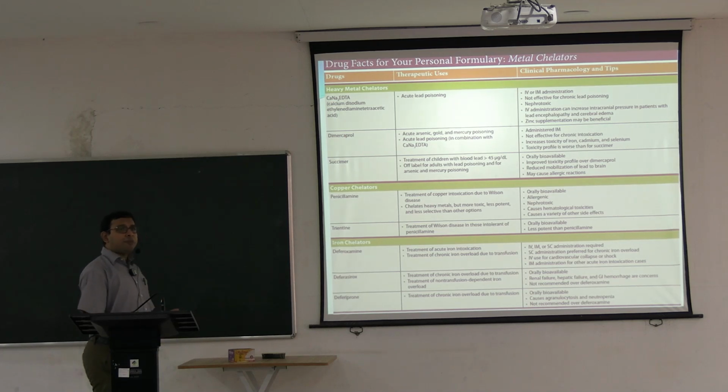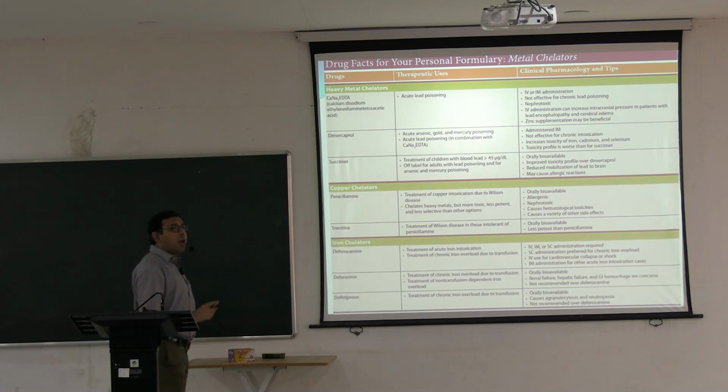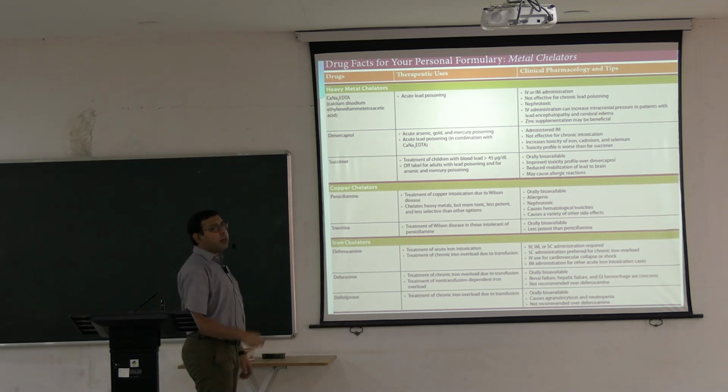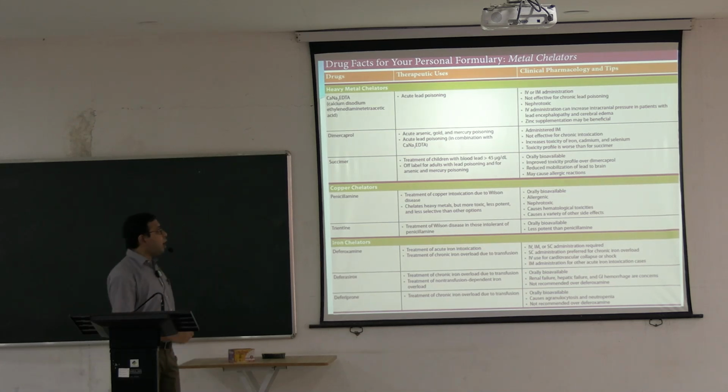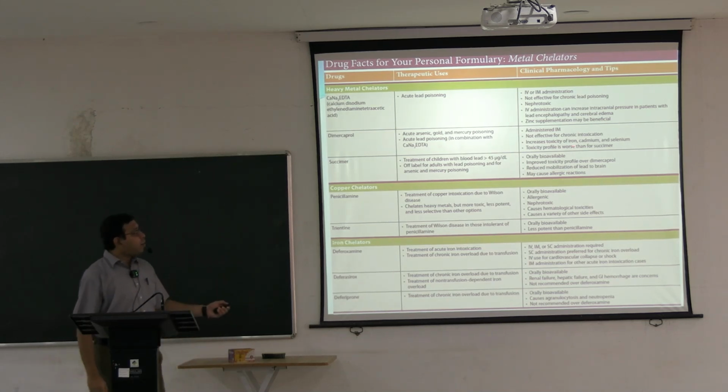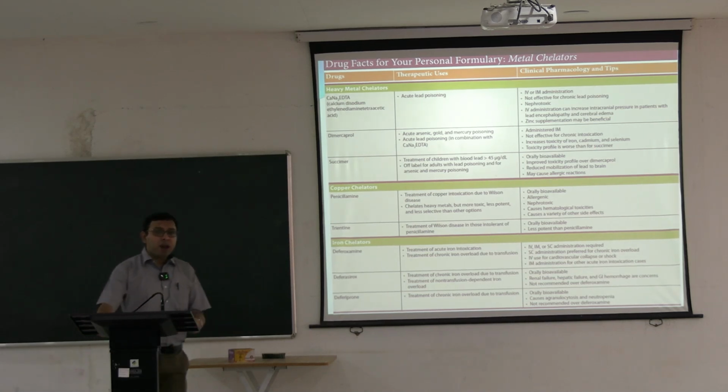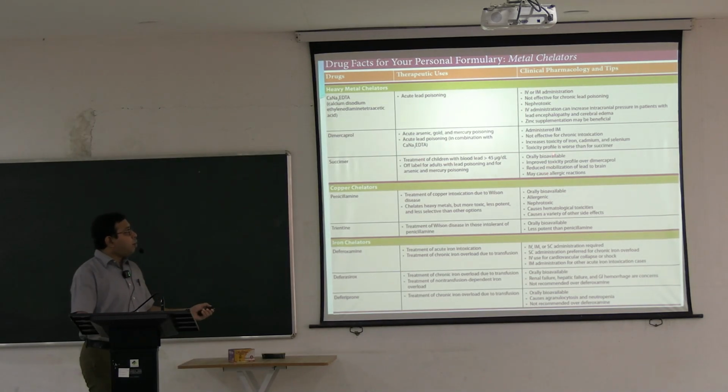Dimercaprol, we have already seen. What is the main indication of Dimercaprol? Acute arsenic poisoning, acute lead poisoning, acute mercury poisoning, etc. It is mainly administered intramuscularly, not effective for chronic intoxication, and increases toxicity of iron, cadmium and also selenium. So it is contraindicated here. Toxicity profile is worse than for Succimer.